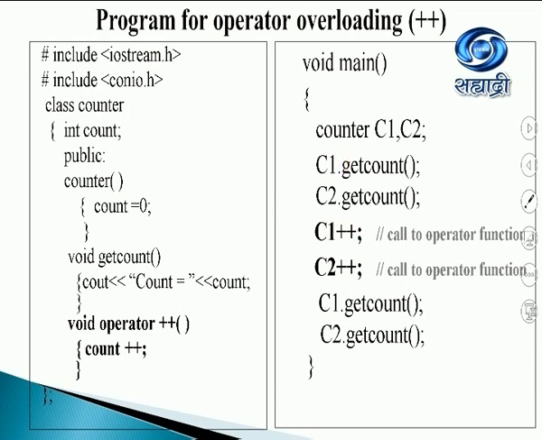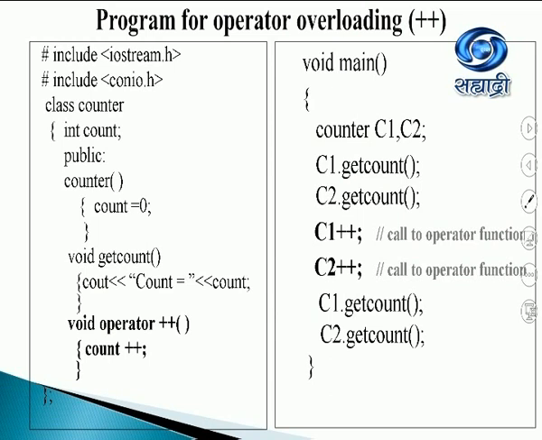Then I say C1 plus plus. Now students, please try to understand, when the compiler sees this plus plus with an object, it will call the operator or the overloaded operator function. This is important. Remember, you can always have an integer I and I plus plus. There, it will use the regular plus plus operator and increment the value of I, which is a basic data type.